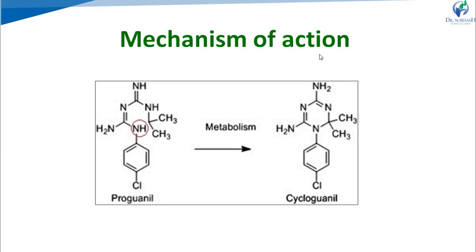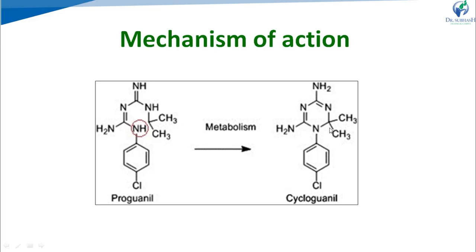See in the structure, this red encircled NH group loses a proton H+ and gets cyclized with this carbon by making a bond with this carbon, and forms the triazine ring. This open chain gets cyclized into the triazine ring.